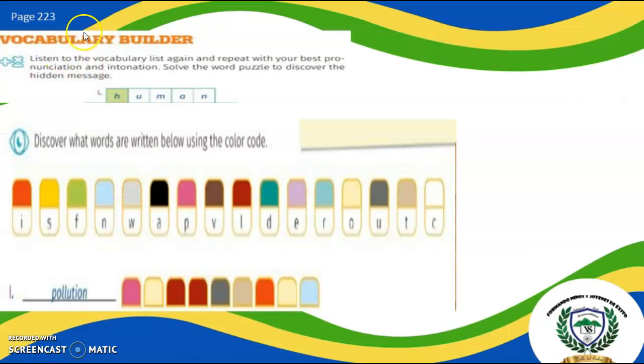On page 223, we have the vocabulary builder. Listen to the vocabulary list again and repeat with your best pronunciation and intonation. Solve the word puzzle to discover the hidden message. Like in this one, we have an example in number one. The answer is human. Next to that, discover what words are written below using the color code. And we have number one, pollution, with the color code, okay?